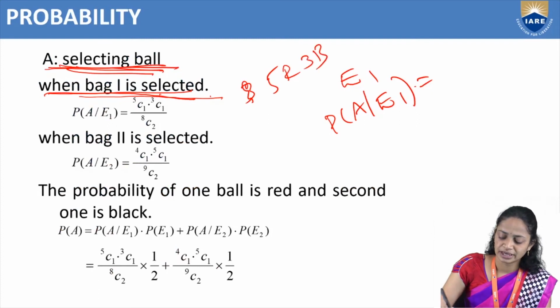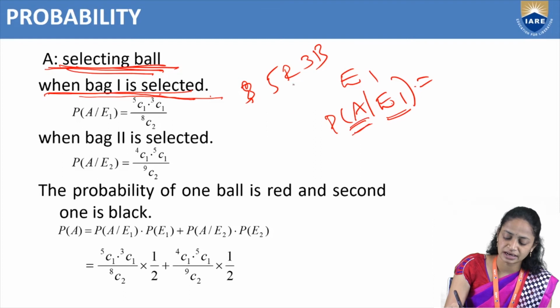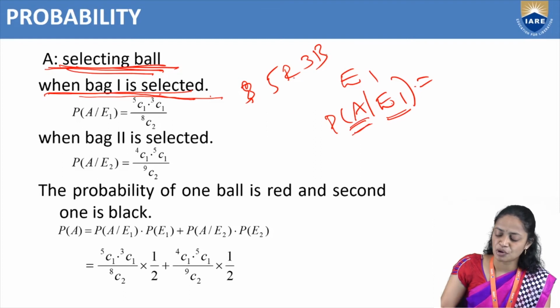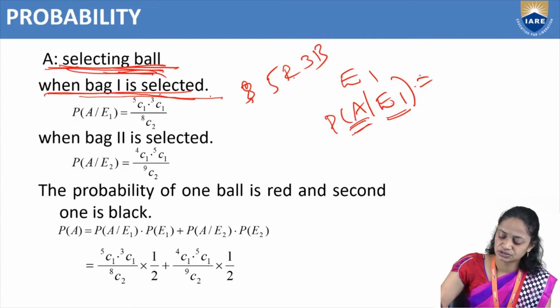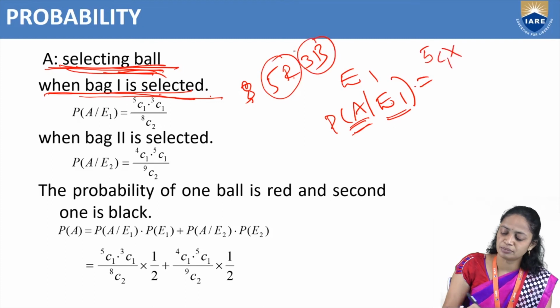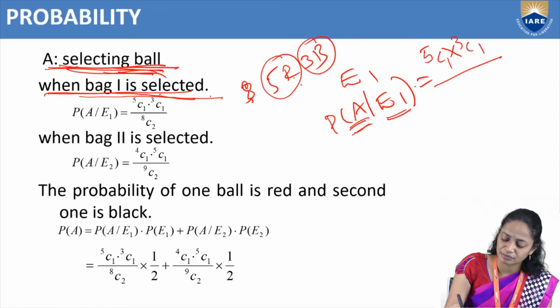So in bag 1 we have 5 red and 3 black balls. We have to select one ball from each. So from 5 red balls we have to choose one, into 3 black balls we have to choose one, divided by the total number of events.